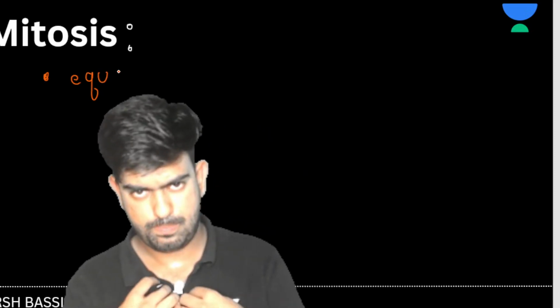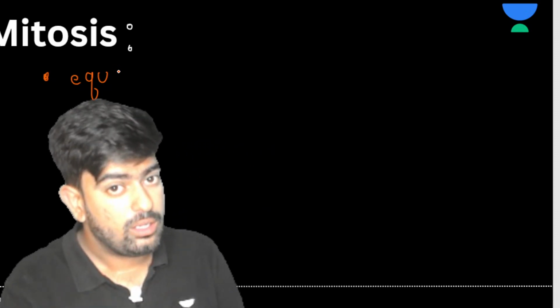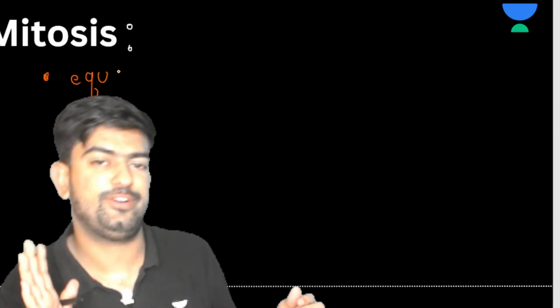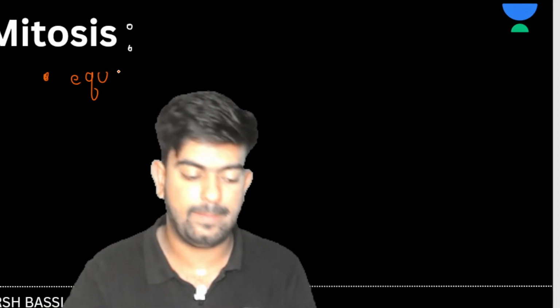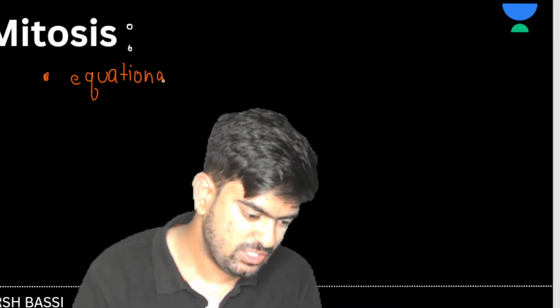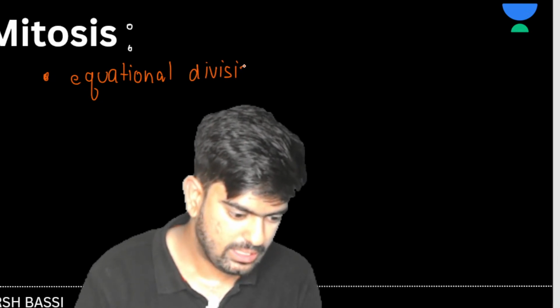Why is it an equational division? How can we say that this is an equational division? Because if I am a person who is having 46 chromosomes, and I divide through mitosis, I will again have 46 chromosomes. That means chromosome number doesn't get changed in mitosis. So I can say it is an equational division. Clear?